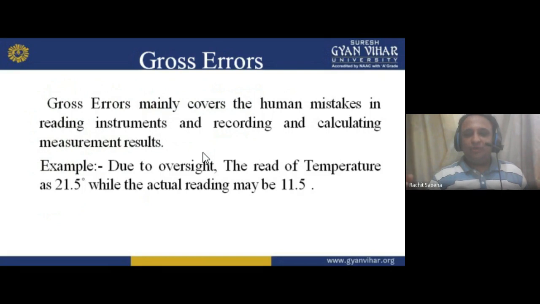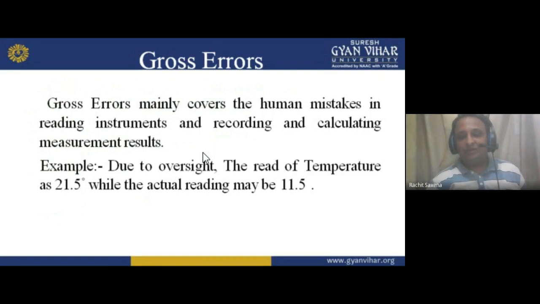So 11.2, 11.3, 11.4, 11.5 are the four readings, but instead of 11.5, what you have read from the instrument is 21.5 ampere. So 21.5 ampere is the wrong reading, and you also record it that way. In the calculation of measurement, you will always find an error, because the reading should be 11.5, but you have read 21.5, my dear student. So that will be the error for you.